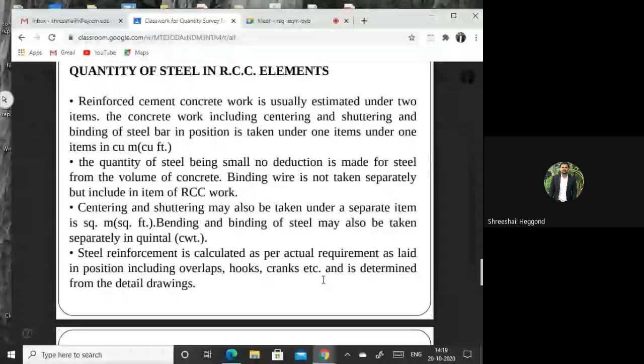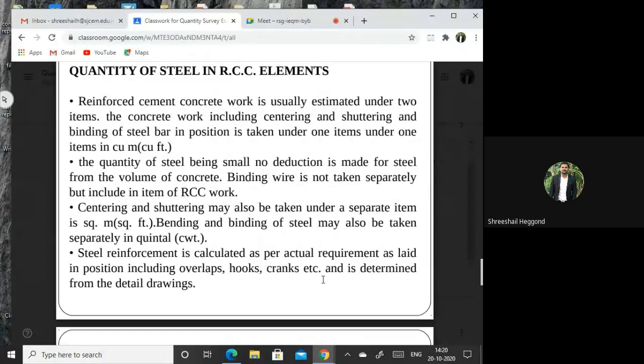Binding wire is not taken separately, but included in the item of RCC work. Here, binding wire will not be considered as a separate item, like the items we calculate separately, such as quantity of excavation, quantity of brickwork in footing or superstructure. These are the item numbers. Like that, the binding wire will not be considered separately, but in the steel calculation we will add some percentage of binding wire to calculate the binding wire quantity required.